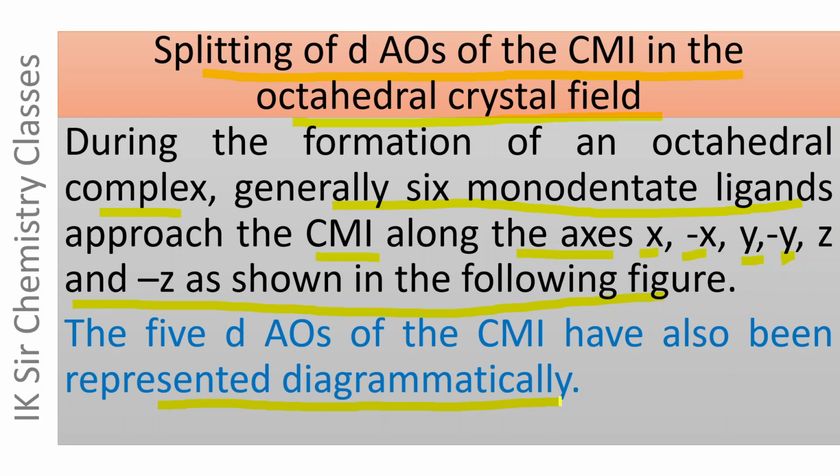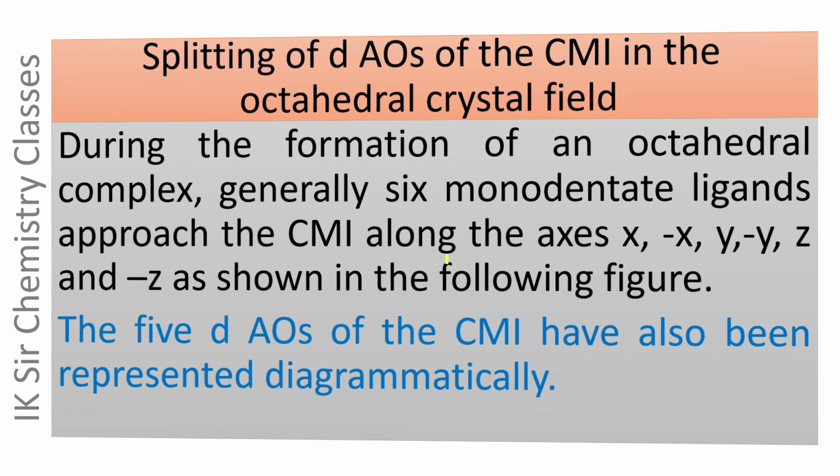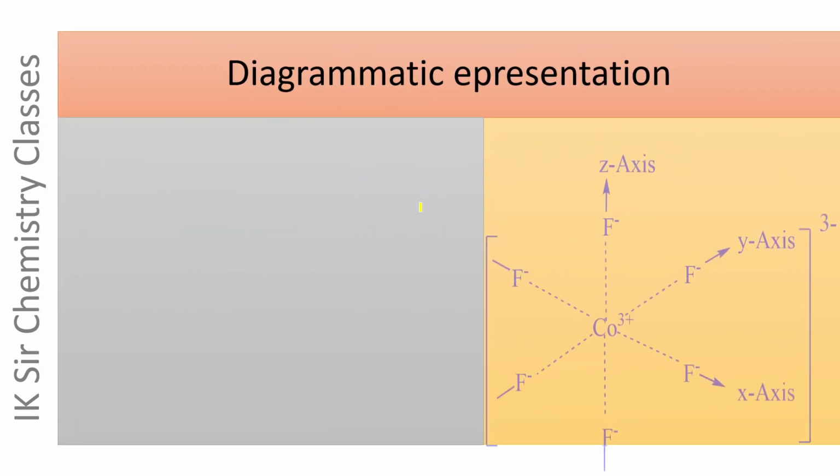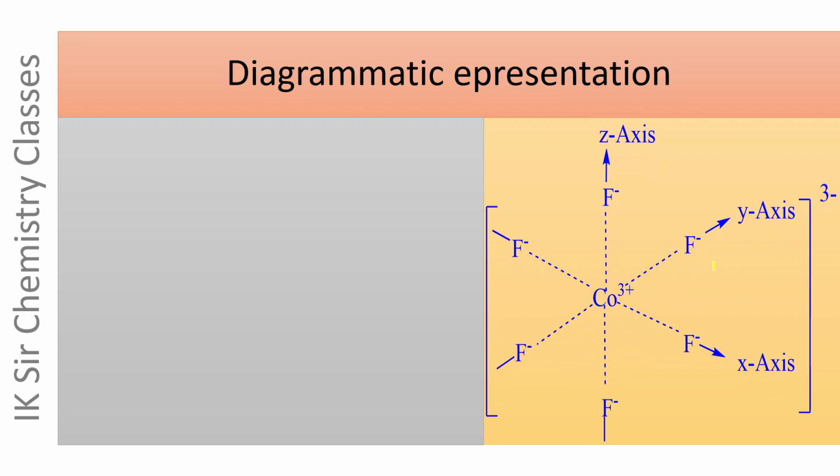During the formation of an octahedral complex, generally six monodentate ligands approach the central metal ion along the axes, two on the x-axis, two on the y-axis, and two on the z-axis. It is the diagrammatic representation. This is an octahedral complex, CoF6 triple minus.